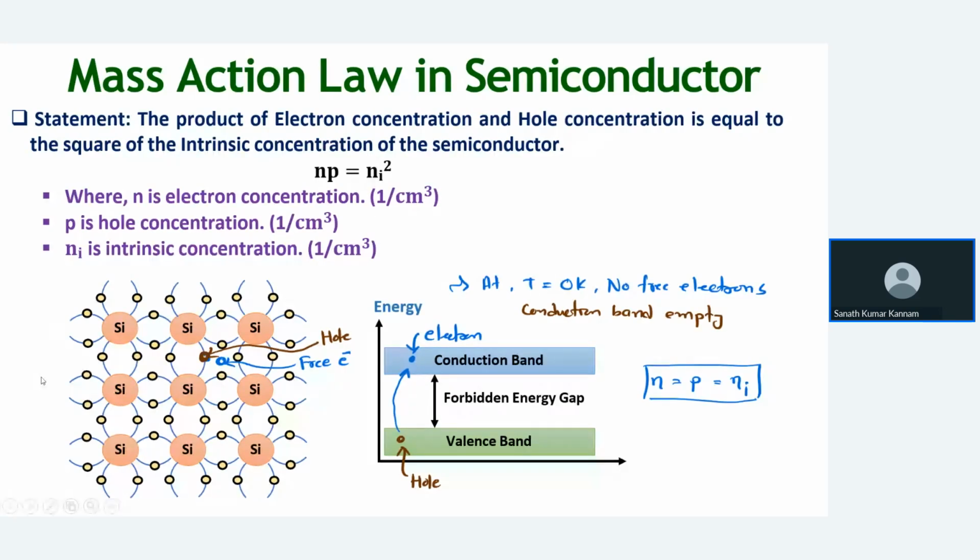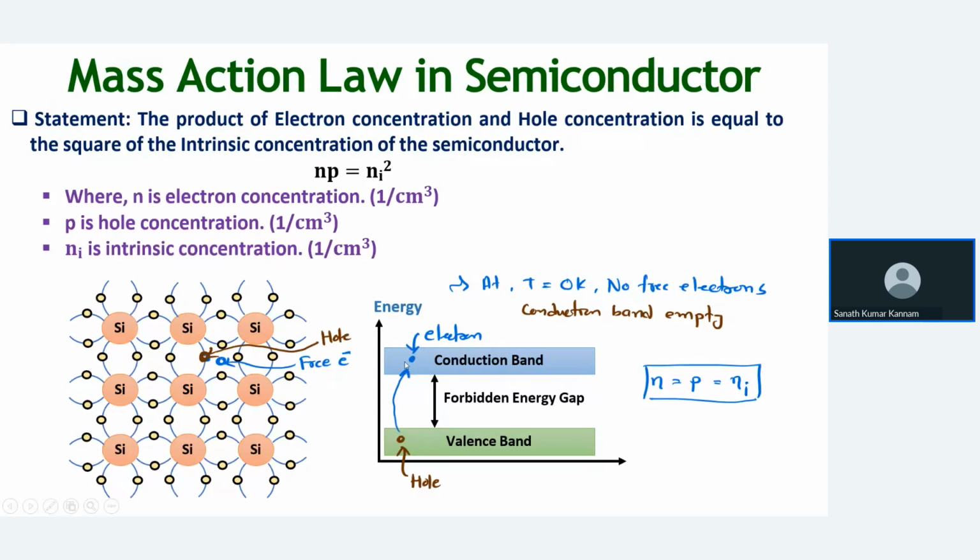As I said, you need to prove the mass action law. At 0 Kelvin, silicon acts as an insulator. There are no free electrons. At room temperature, what happens? The electrons acquire thermal energy. Due to thermal energy, this breaks the covalent bond and makes a free electron. So electrons are generated, jumping from the valence band to the conduction band.